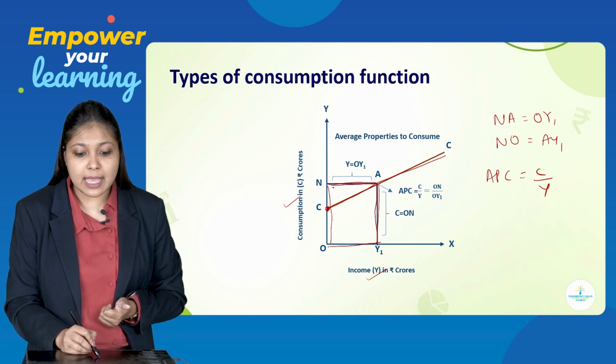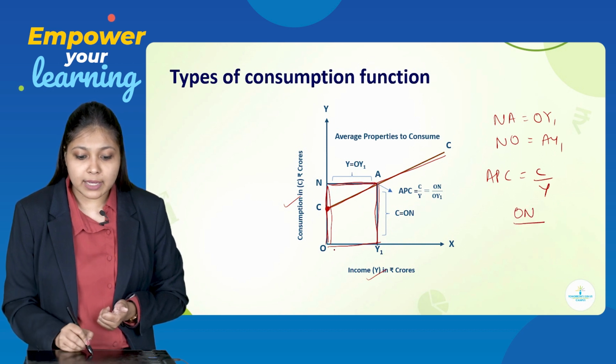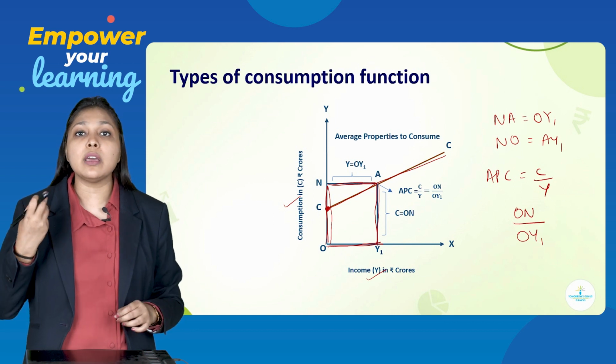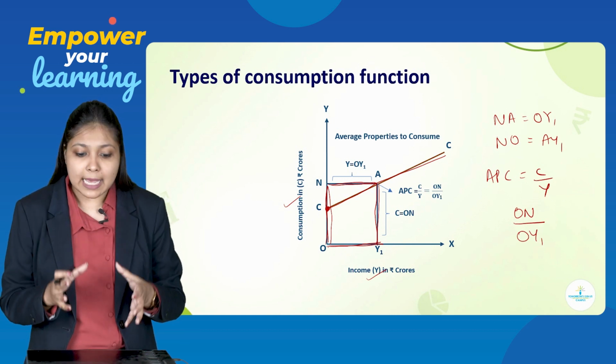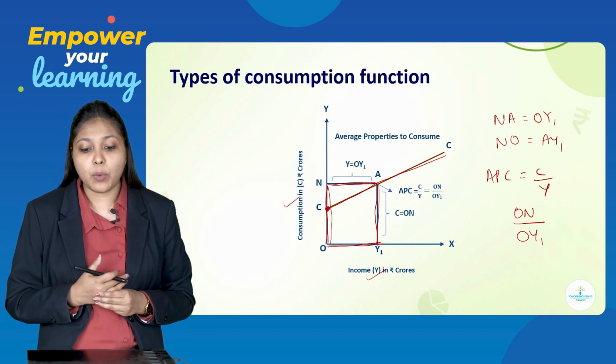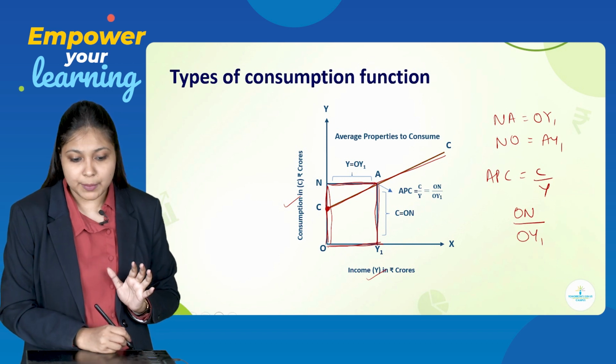C can be taken as ON. Okay, this is ON. So, ON upon Y, how will you take Y? This is the Y, so OY1. So, if you want to represent the diagram in the formula, then you can write ON upon OY1. So, a very simple curve of APC.